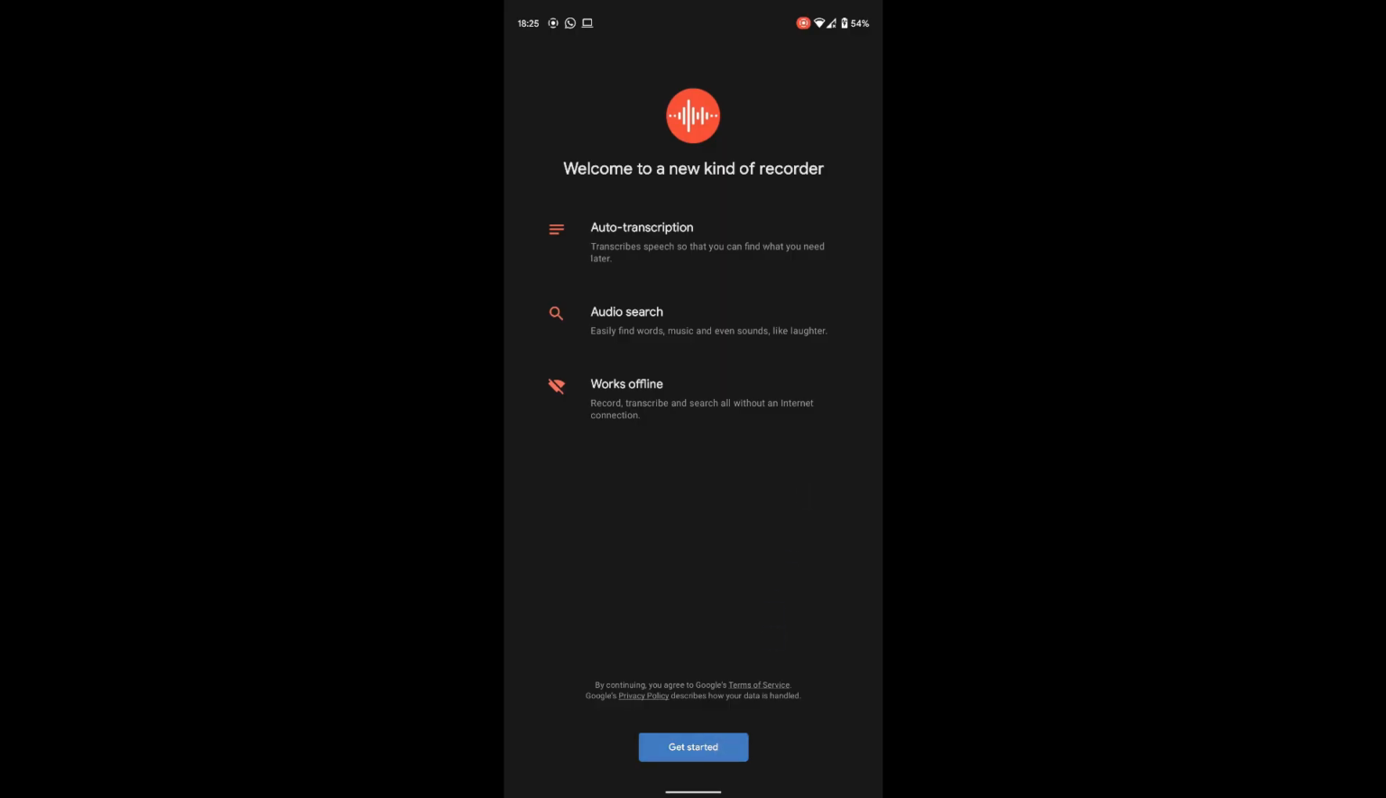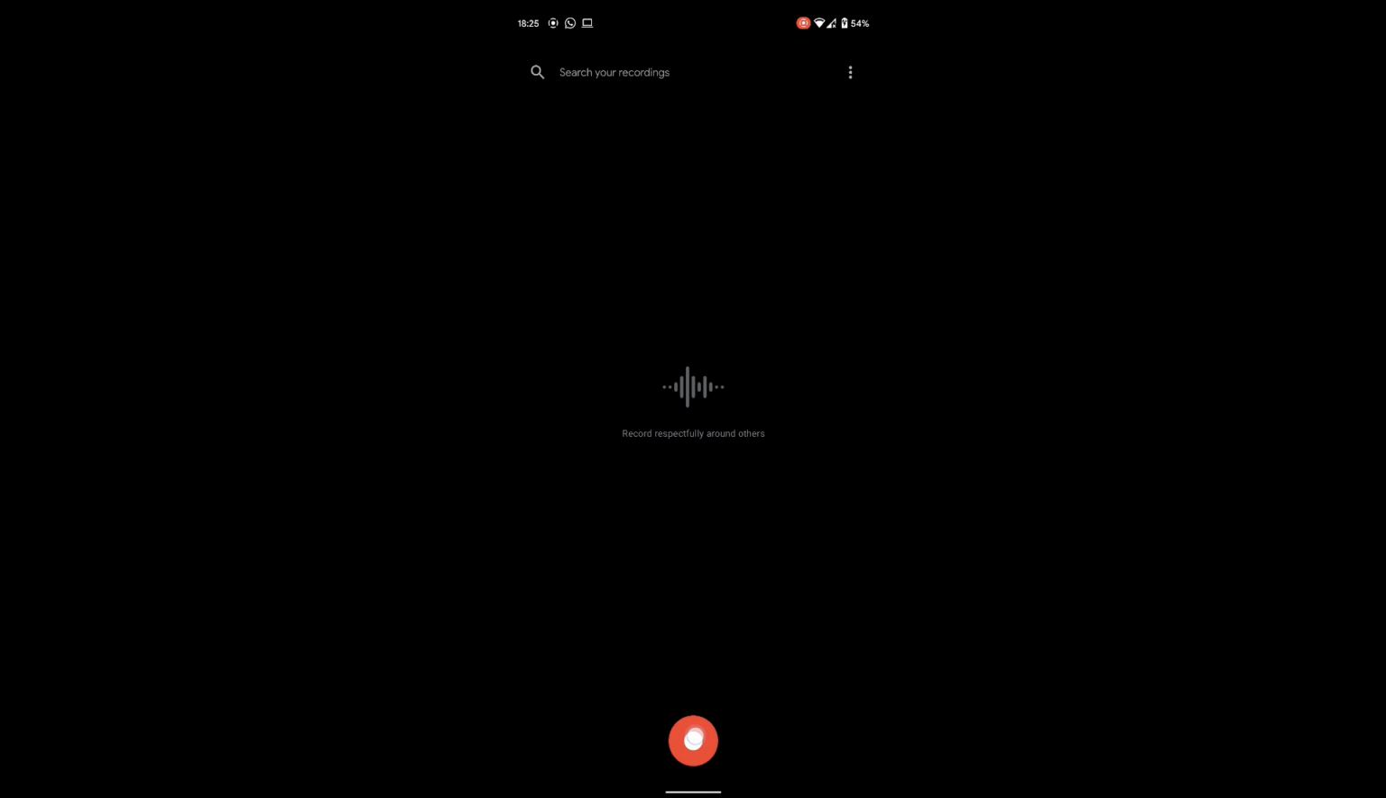Recorder lets you record anything: meetings, lectures, band practices, family memories, anything that you want to save and listen to later. Recorder automatically transcribes and labels what you record so that you can easily find the parts that matter to you.